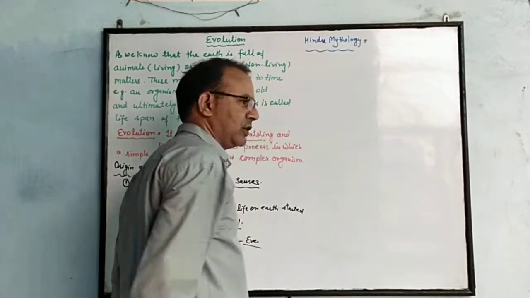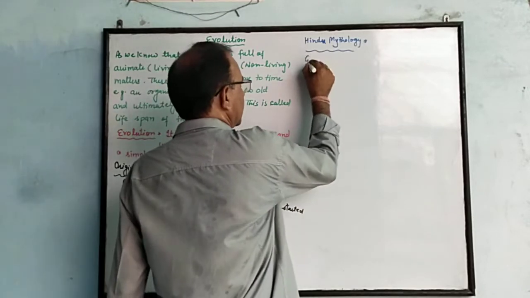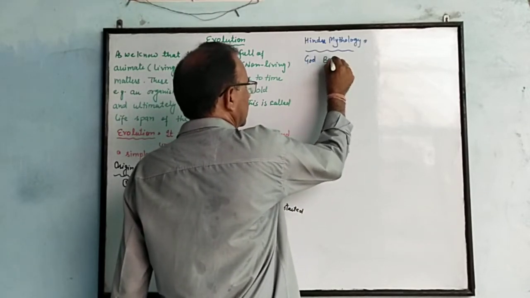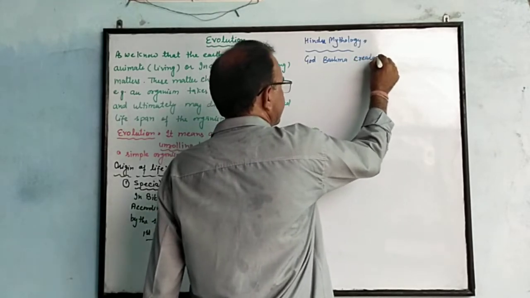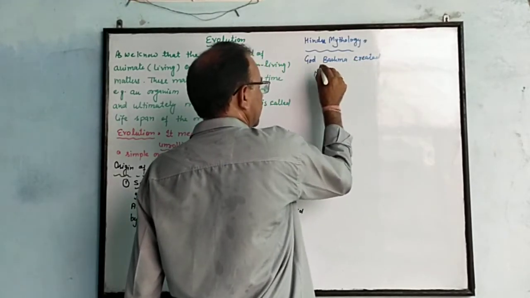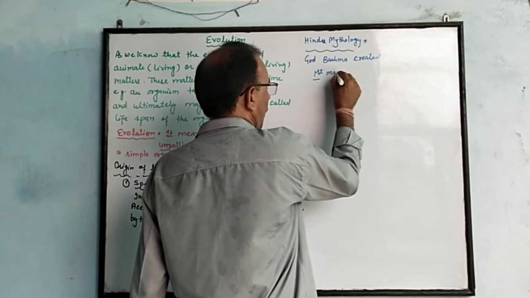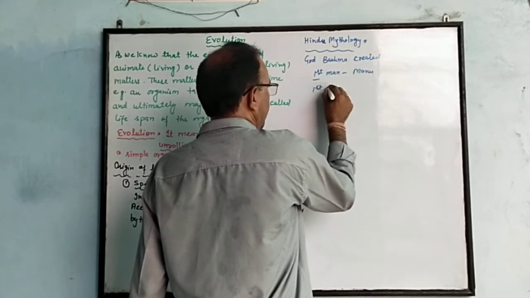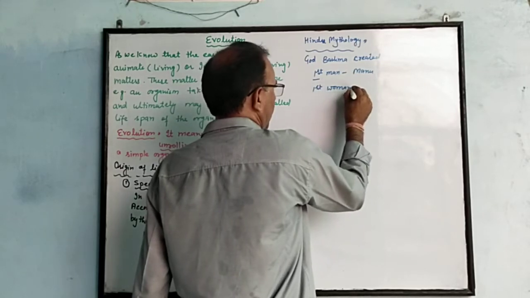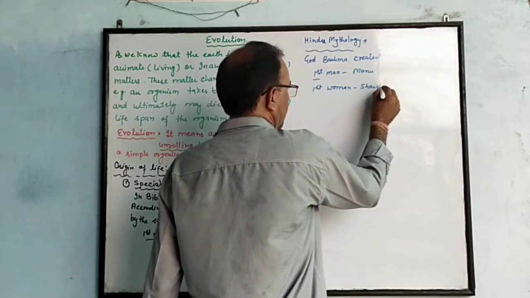According to Hindu mythology, God Brahma created the first man on earth, that was Manu, and the first woman on earth was Shraddha.